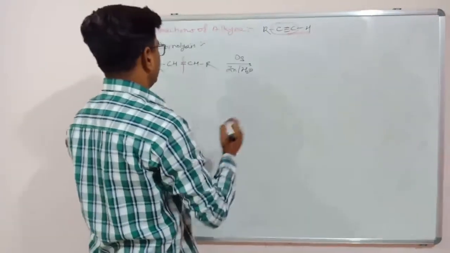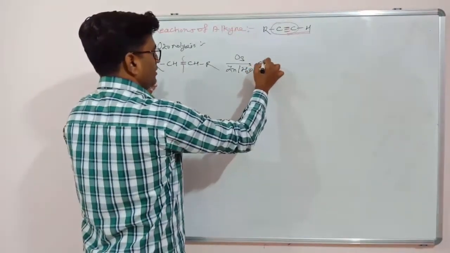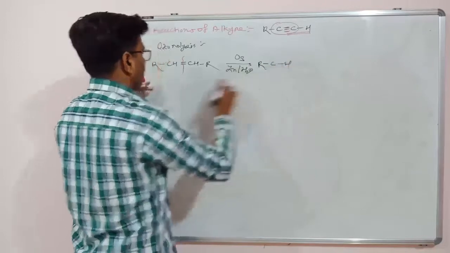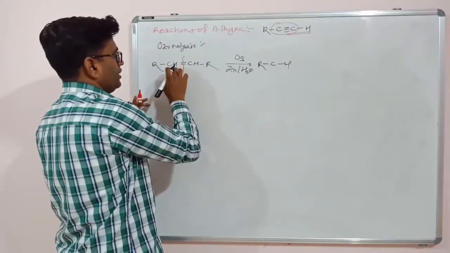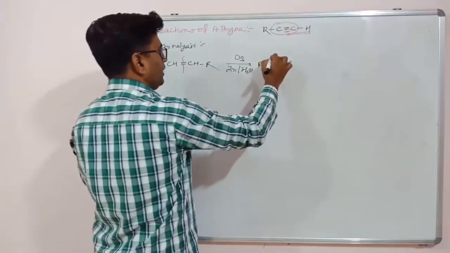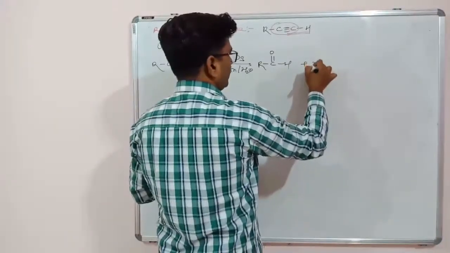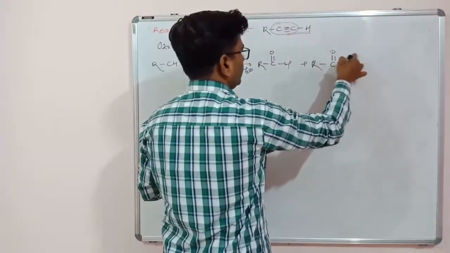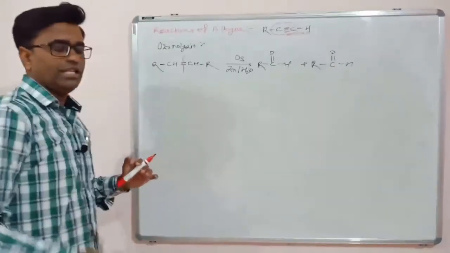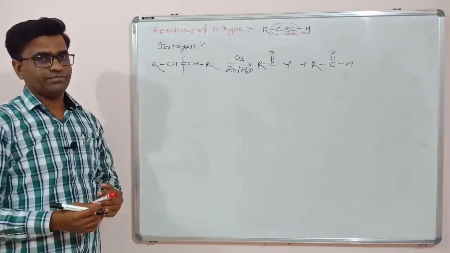So we get 2 products with carbonyl groups, like aldehydes or ketones.